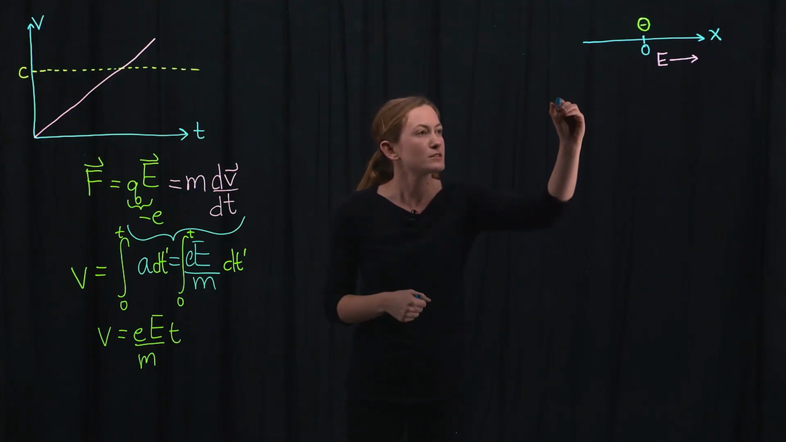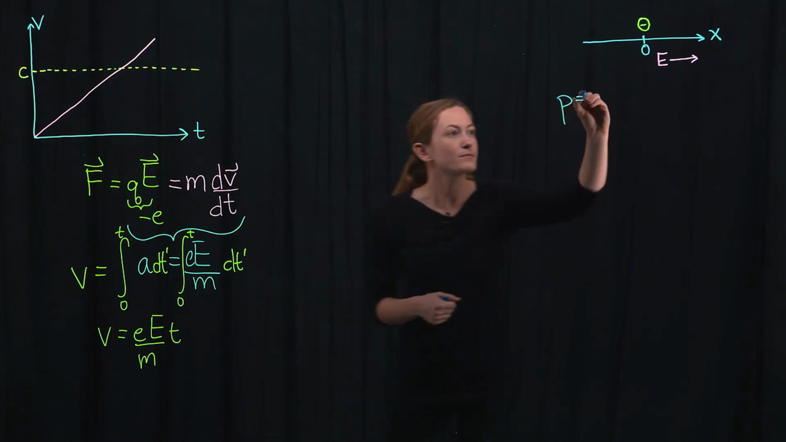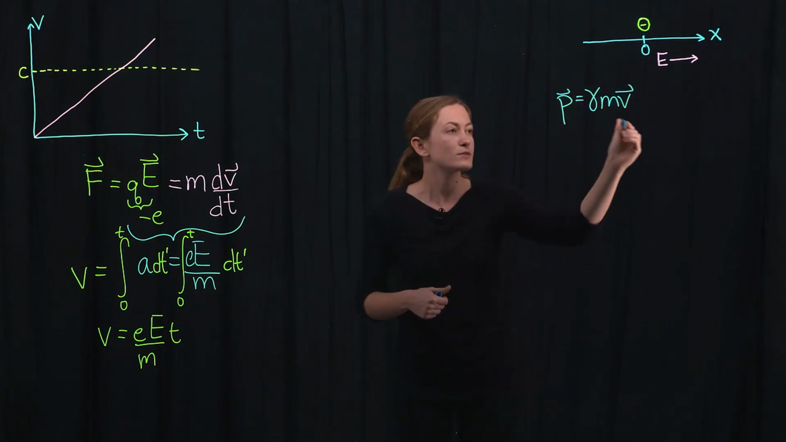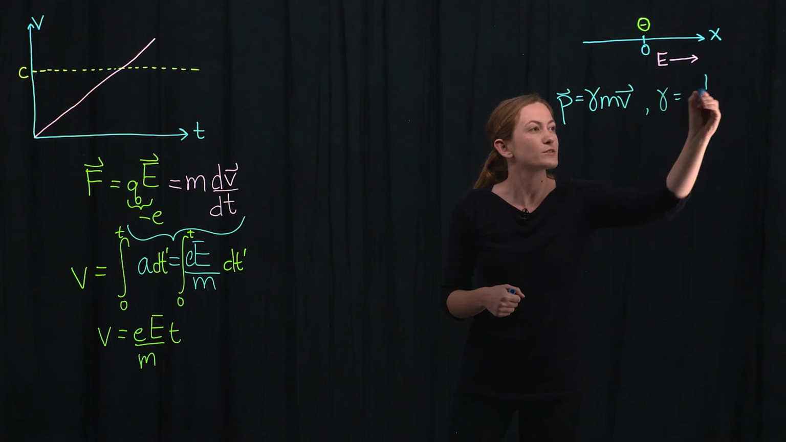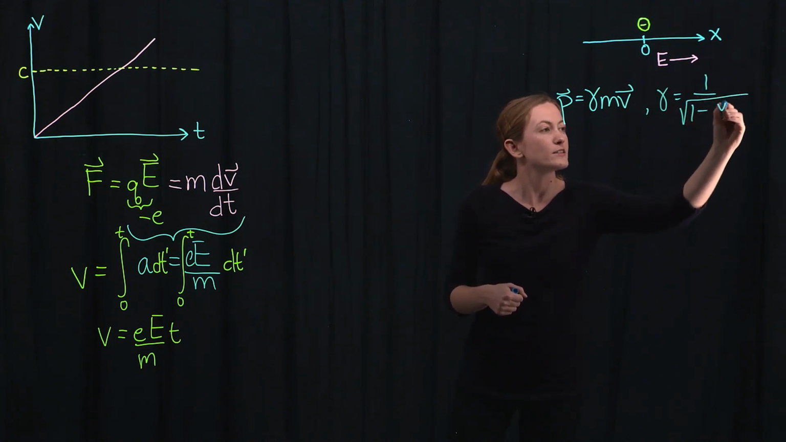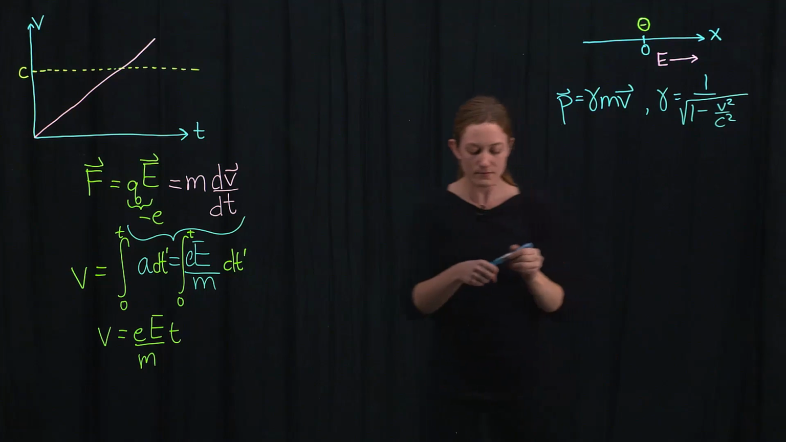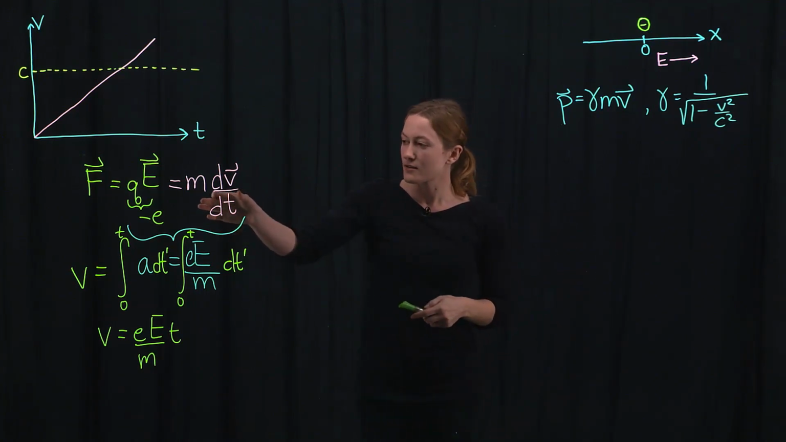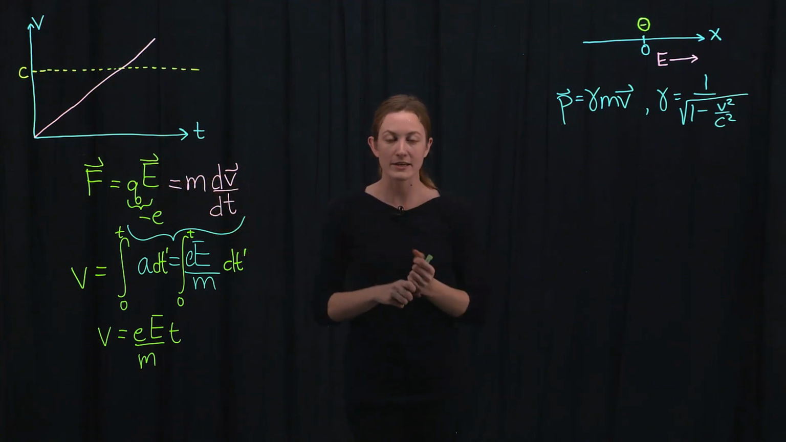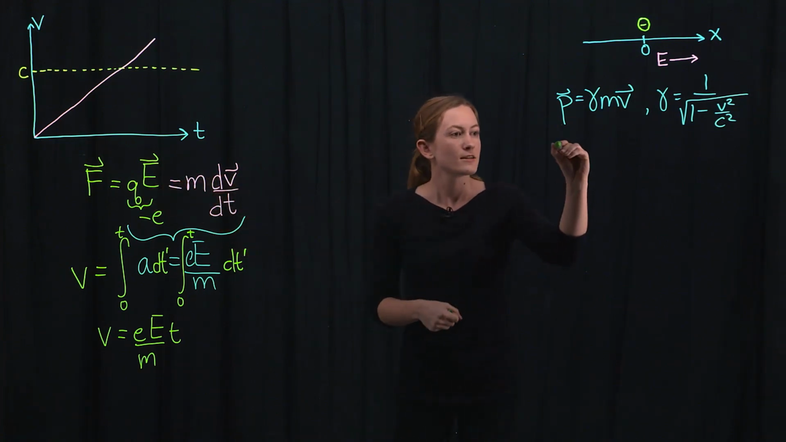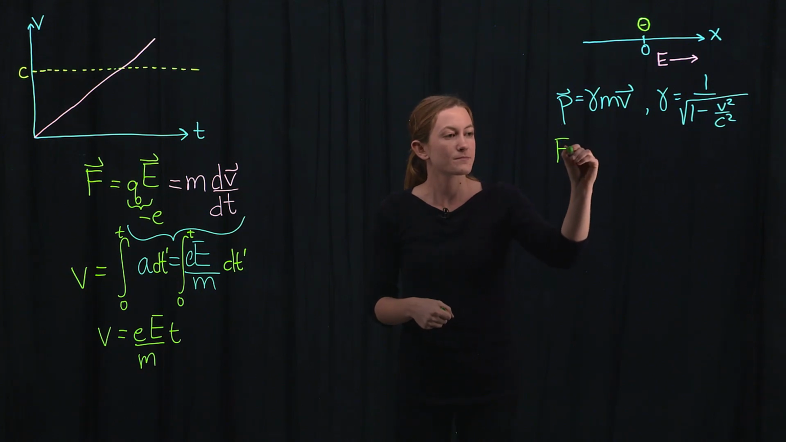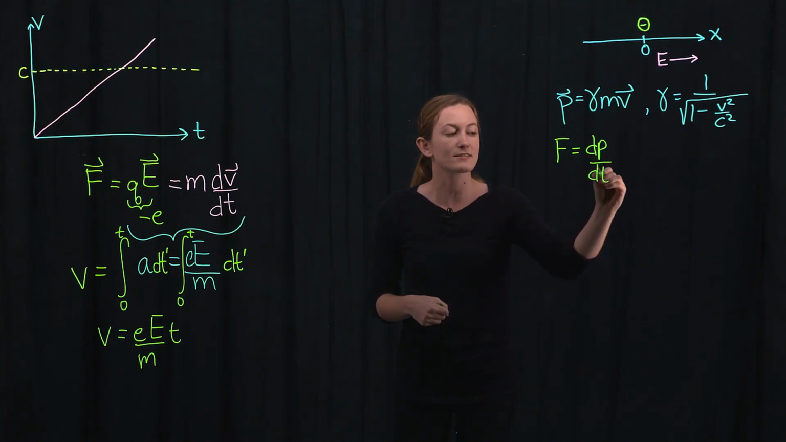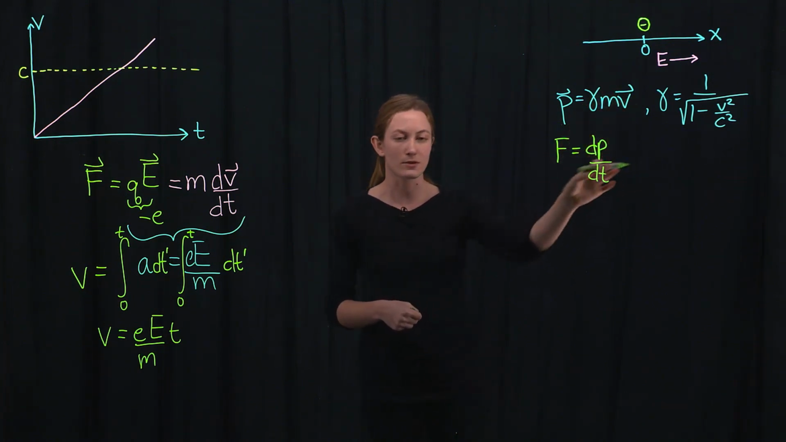Relativistically, we'll use the relativistic form for the momentum, p equals gamma mv, where gamma equals 1 over root 1 minus v squared over c squared, and derive the relativistic form of Newton's second law. So rather than F equals ma, we need to figure out what the relativistic version is. And we'll do that by taking F equals dp dt, which you know classically, but here we're going to use the relativistic form of this momentum.